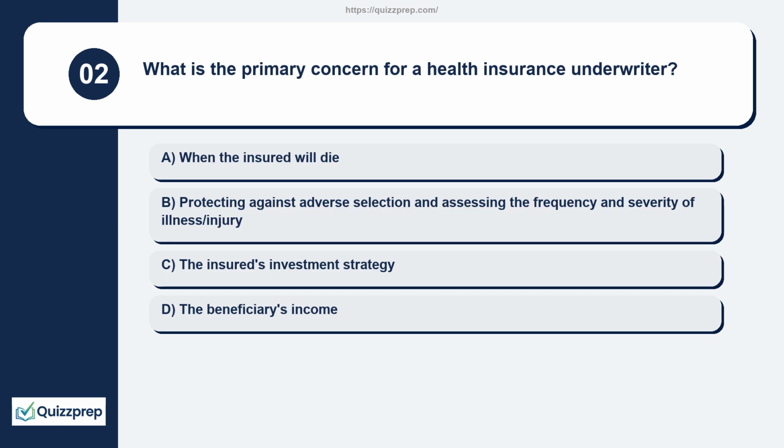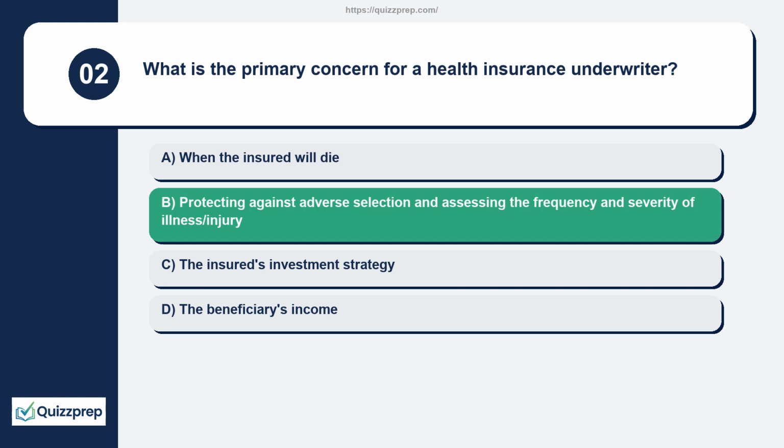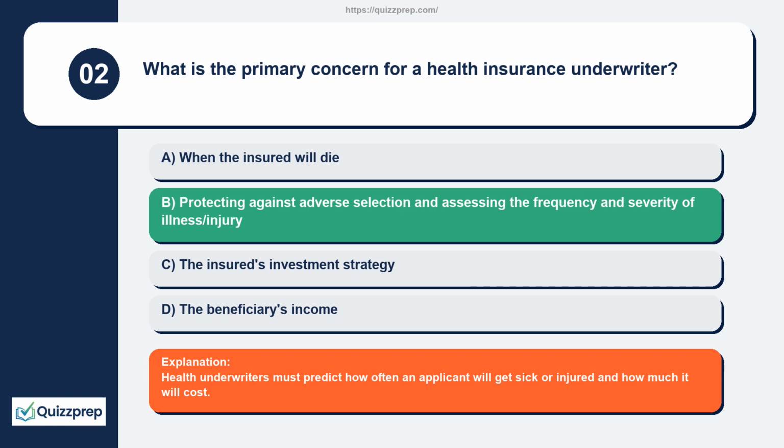Question 2. What is the primary concern for a health insurance underwriter? When the insured will die. Protecting against adverse selection and assessing the frequency and severity of illness/injury. The insured's investment strategy. The beneficiary's income. Health underwriters must predict how often an applicant will get sick or injured and how much it will cost.